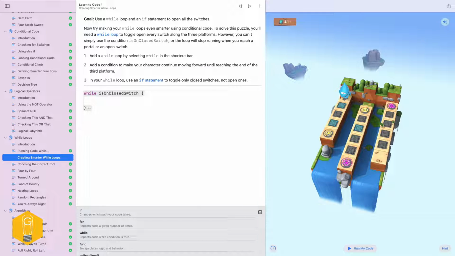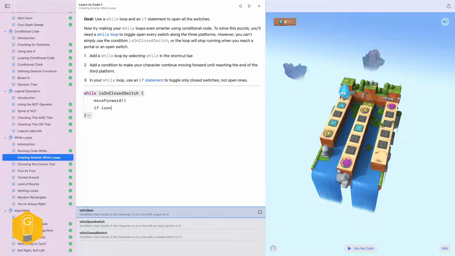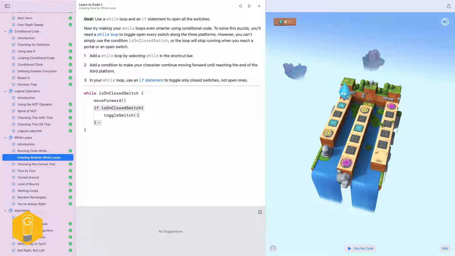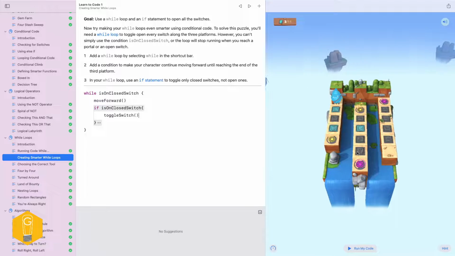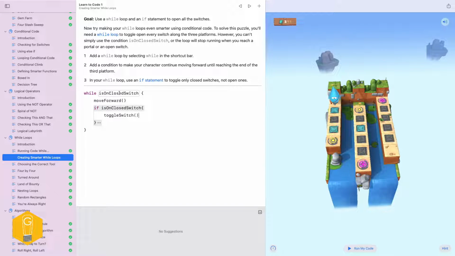Let's walk through this thing. So we don't start out on something we need to address, so let's just move forward, because we know we're always going to be moving forward. If is on closed, we know we want to toggle that guy. And that would work, and this is probably the one that my relative said she got stuck on, because this would be a really easy one if we don't set that conditional right for the while loop. It would be easy just to make this guy run forever. So on this one, we don't actually end on an open switch at the end, so we need to figure out what else we might do here.